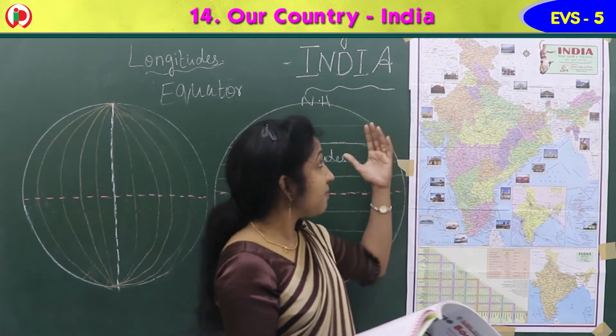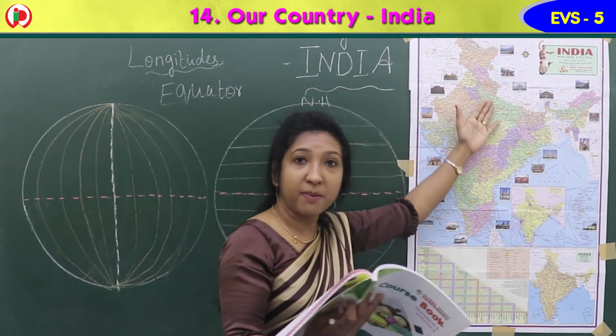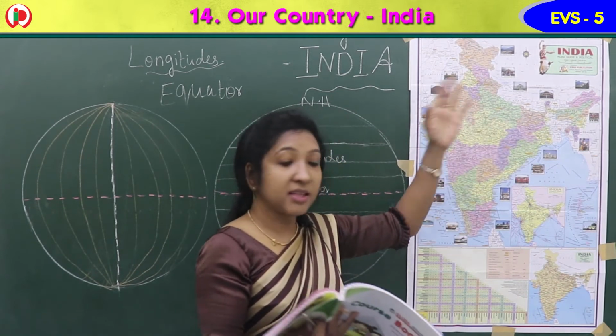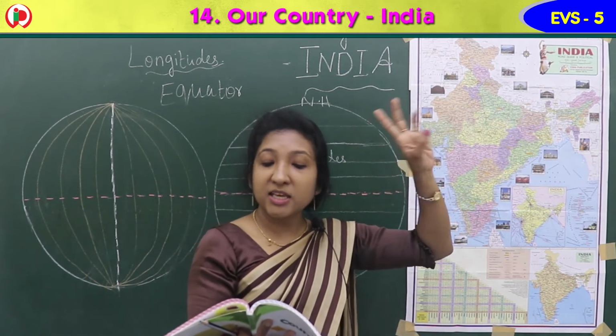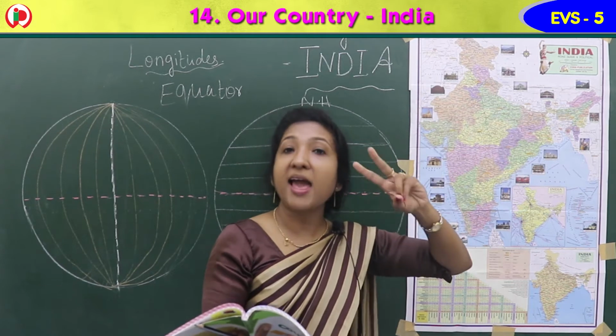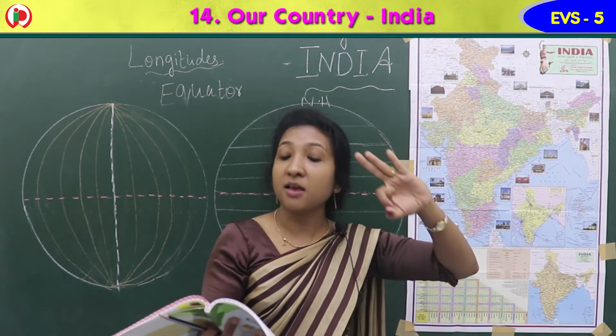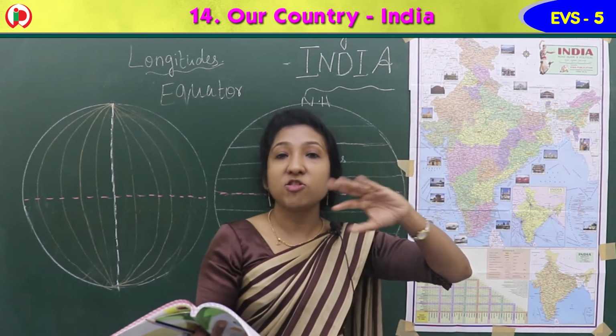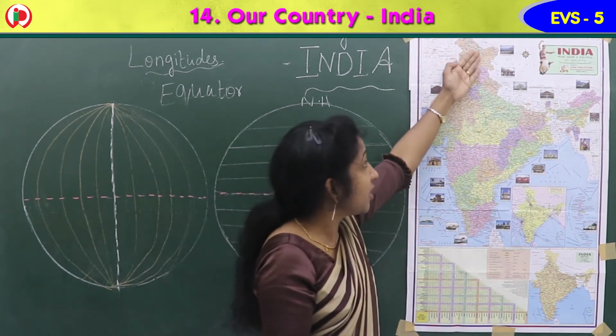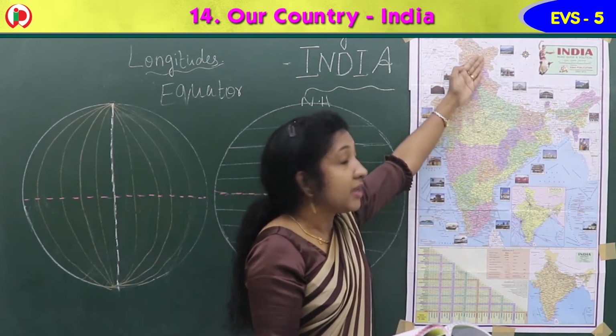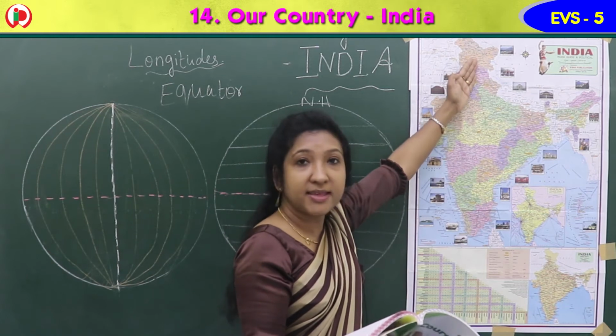So we find Himalaya. Himalaya is in the northern part of India, and there are three main ranges: Great Himalaya, Middle Himalaya and Shivalik range. These are the three main parallel ranges of the Himalayas. They lie in the northern part of India, we say.